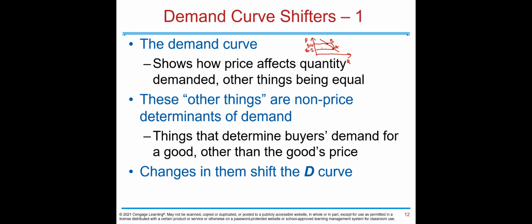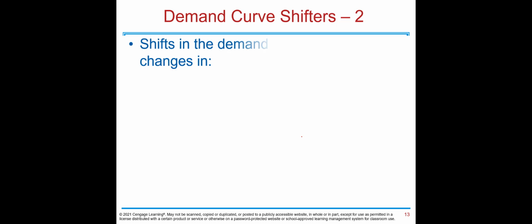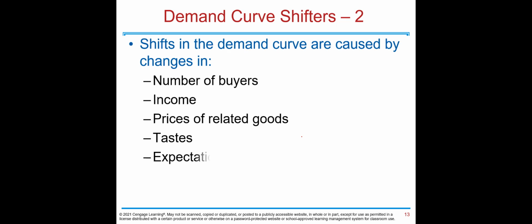But there are other determinants of demand, which we call non-price determinants. They are called non-price determinants because these are the determinants other than the price of the good itself. When they change, you need to shift the demand curve. The demand curve only shows how price affects quantity demanded, other things being equal. Now we are going to look at these other things, which are shifters or non-price determinants of demand: things that determine buyers' demand for a good other than the good's price. And they shift the demand curve.